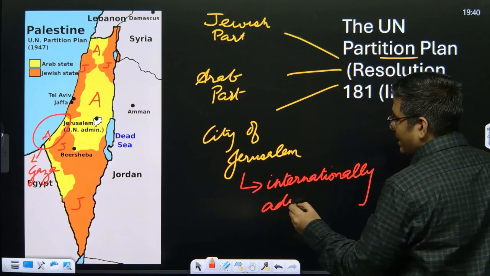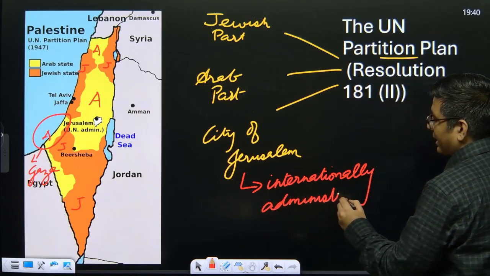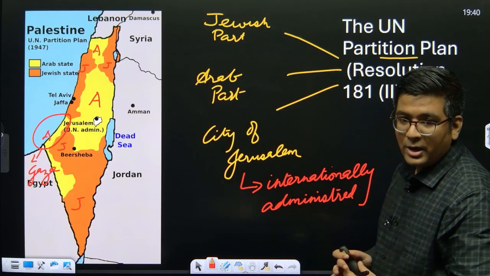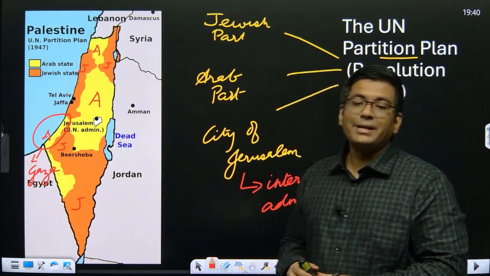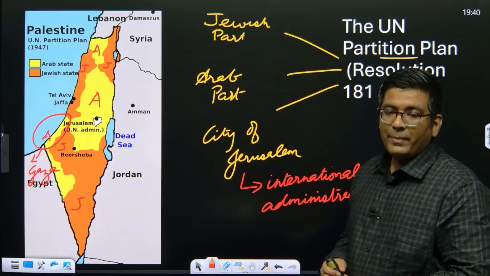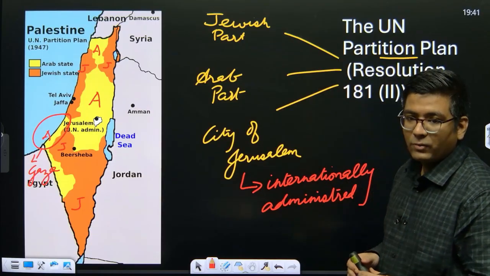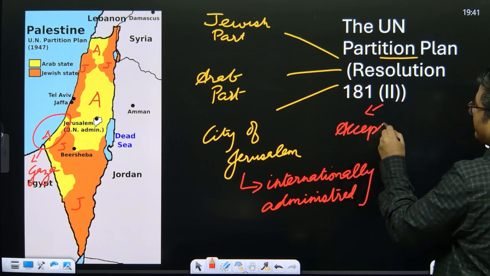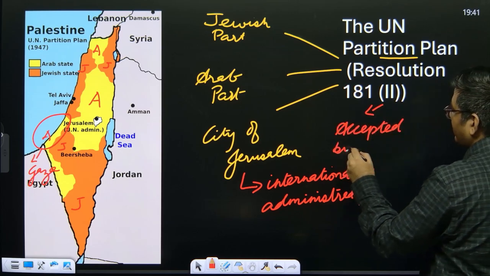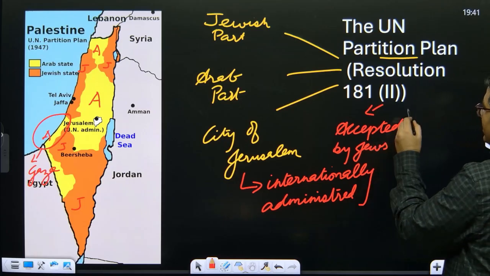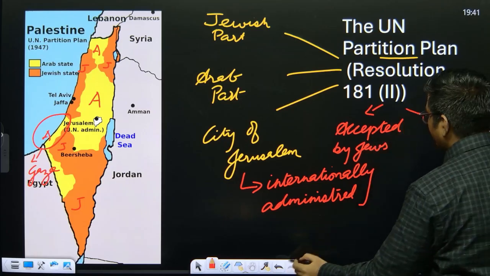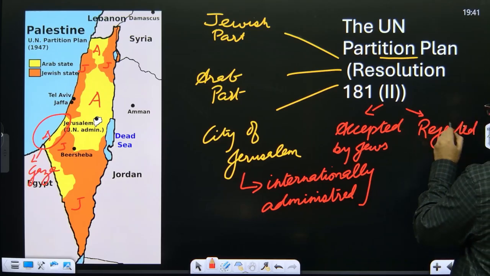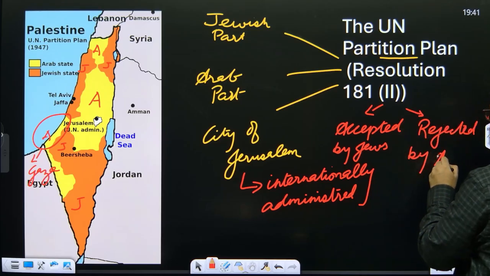Okay, it will be internationally administered, meaning that it will be neither with the Arabs nor with the Jewish. It is something which will be under the United Nations administration. Okay, so this particular plan was again accepted by Jews and rejected by Arabs.